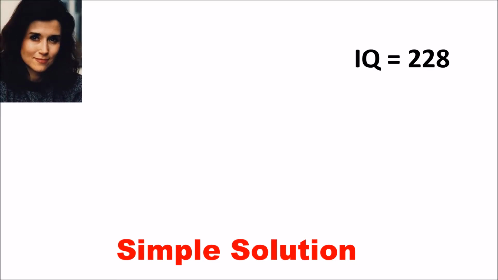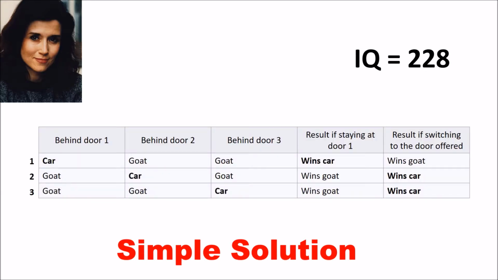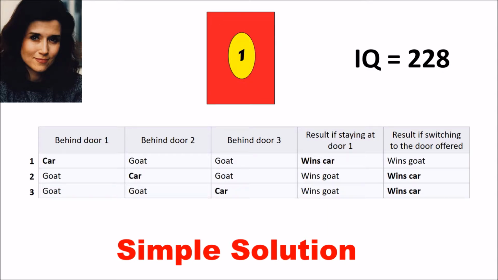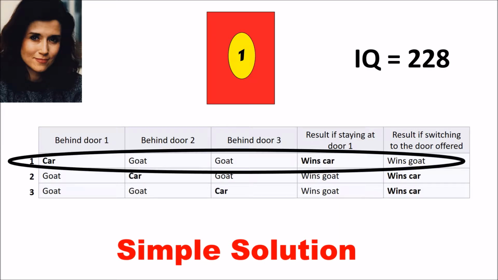This is a simple solution to the problem, proposed by Marilyn vos Savant, who held the highest IQ score from 1986 to 1989. This table shows the 3 possible arrangements of the goats and car behind the doors. In this explanation, the contestant always picks door number 1. For the first arrangement, if the contestant picks door number 1, they will be on a car. If they then switch, they will end up on a goat.